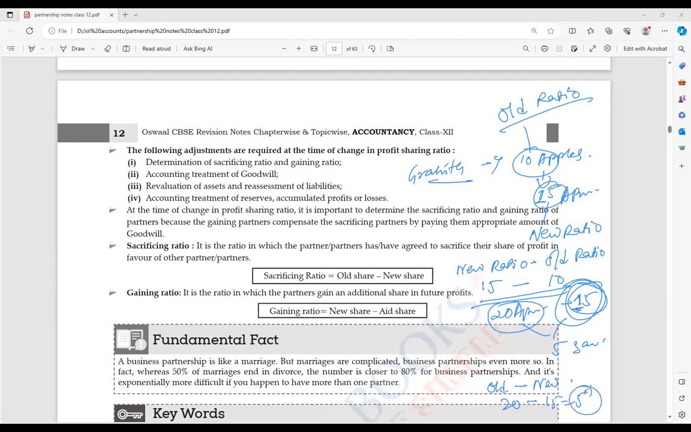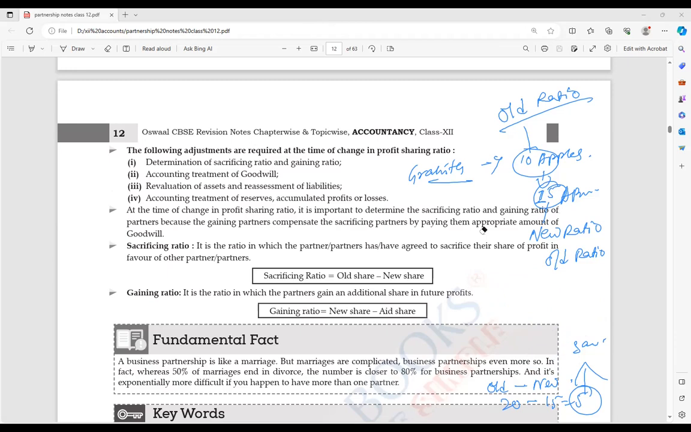Now could you find out that my sacrificing ratio is exactly equal to your gaining ratio? That means how much I have given to you, you have received exactly the same. Got the point? Are you there? Yes, sir.